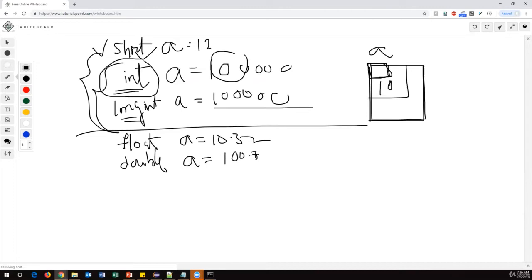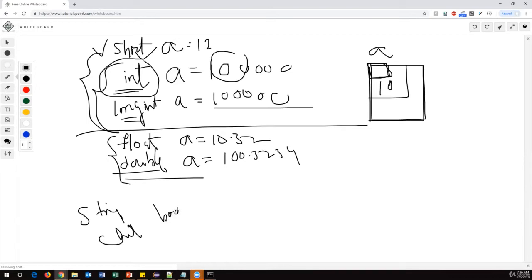But this time you can store a bigger number. So double is almost twice as big when you compare it with float. So these are all other data types, and these all come under one category, number data types. And we also have the string type, the char type, and the boolean type. So these are all different data types.